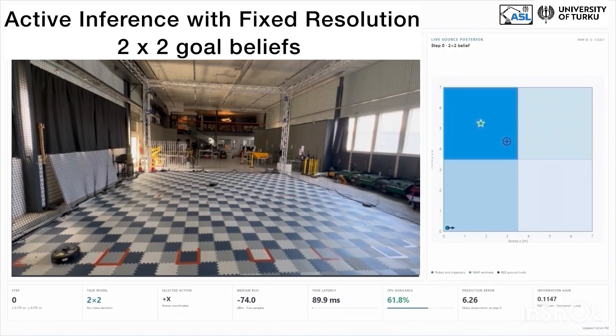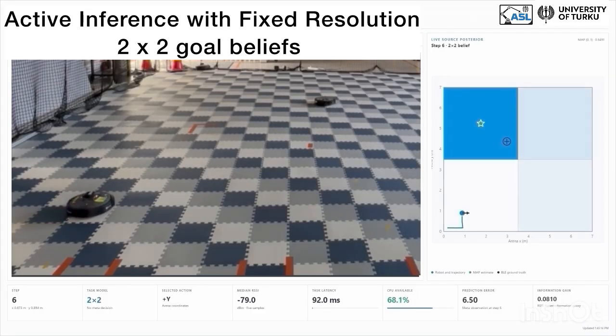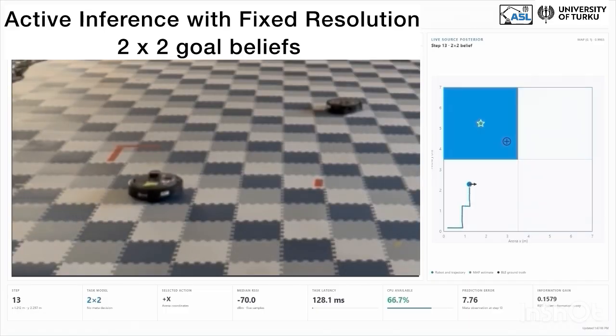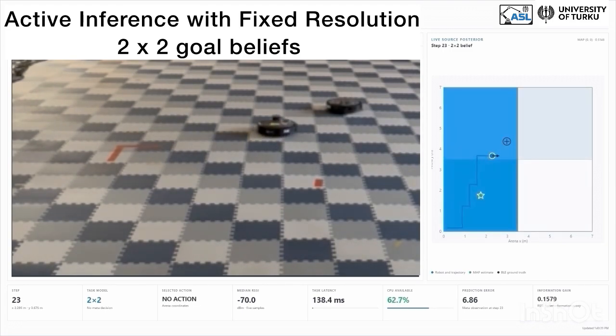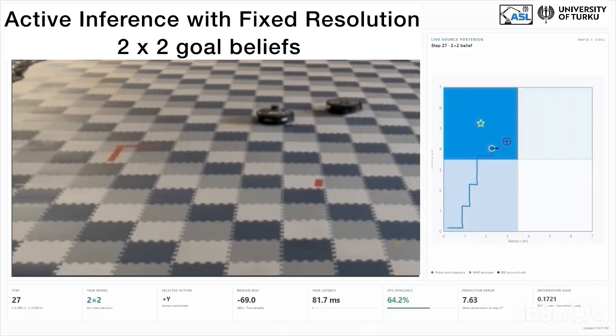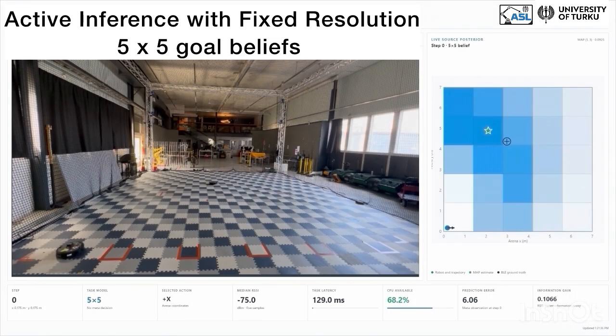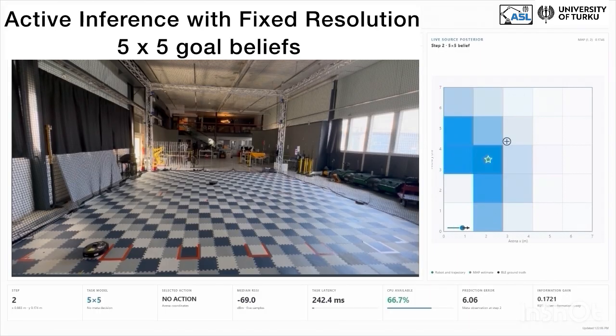The remainder of the video presents navigation using fixed resolution models throughout the entire task. As shown here, the agent using the coarsest representation is still able to approach the transmitter. However, it continues to wander around the target because the representation is not sufficiently precise to distinguish the transmitter location. With the next finer representation, the agent consistently reaches the transmitter.